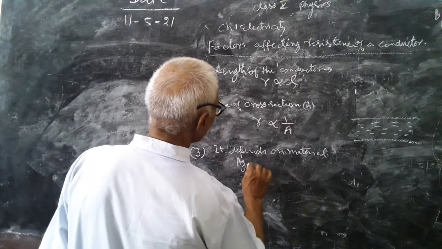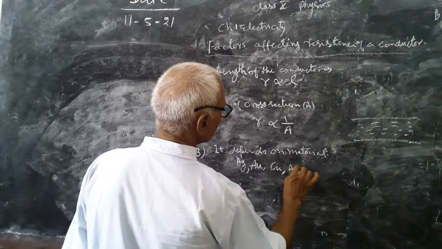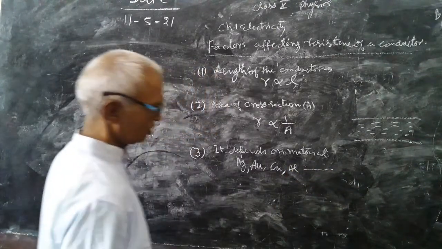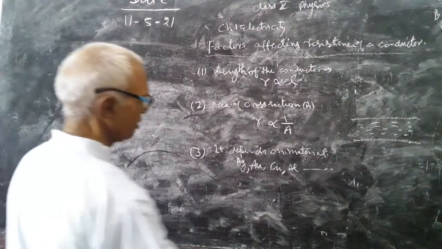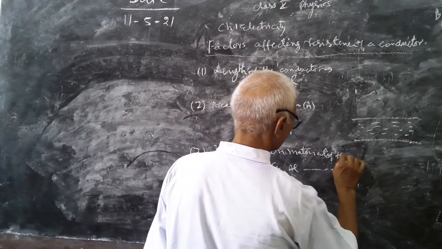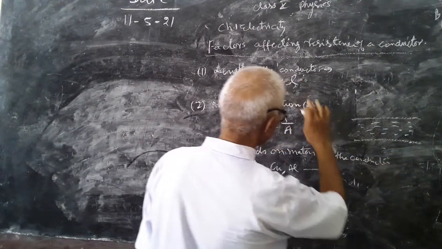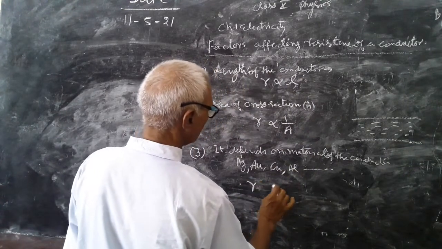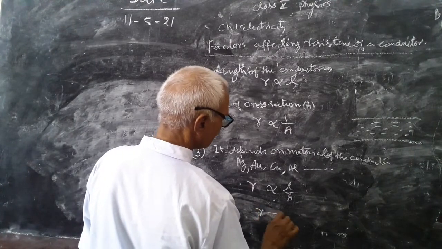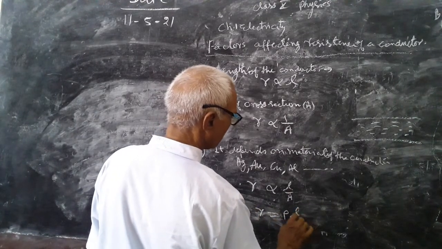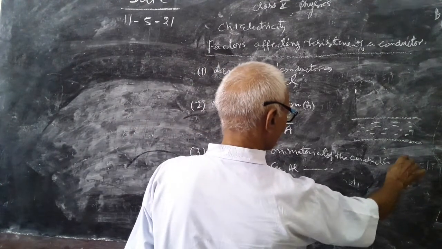After that, gold, copper, aluminum, likewise the series goes on. So it depends on the material of the conductor. Joining these two, we have R is proportional to L upon A. R is written as R is equal to rho L upon A. This rho is known as the material of the conductor.